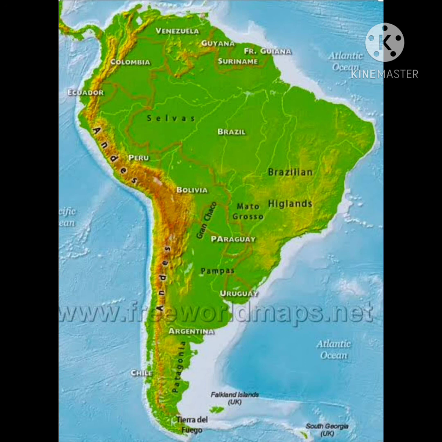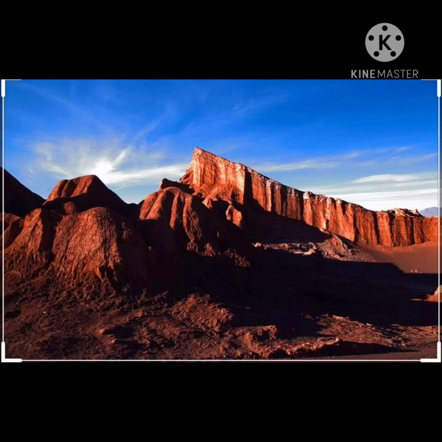As this region is in the east of Andes, the humid air, or we can say the rain clouds, does not cross the mountains. So it does not rain in the western coastal area. So this area is a desert area, from which Atacama Desert is the driest desert of the world. As we have read that there are 160 active volcanoes in the Andes, due to that, the earthquakes are very common in this region.